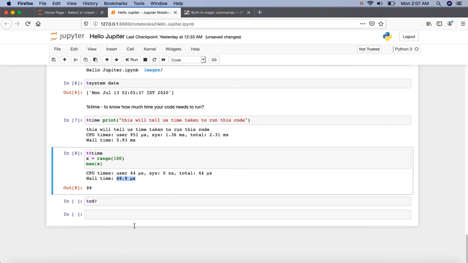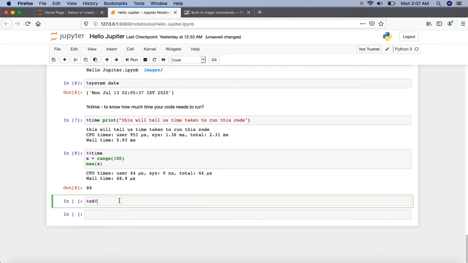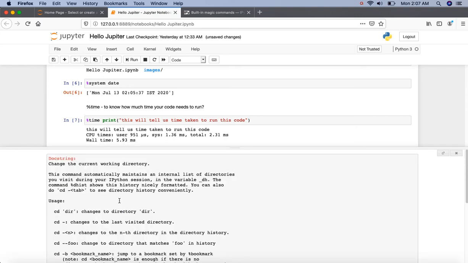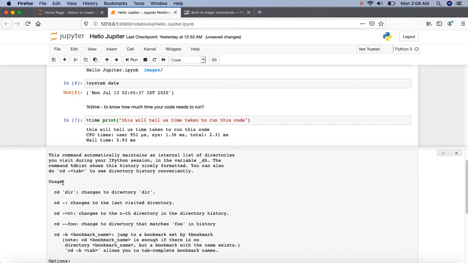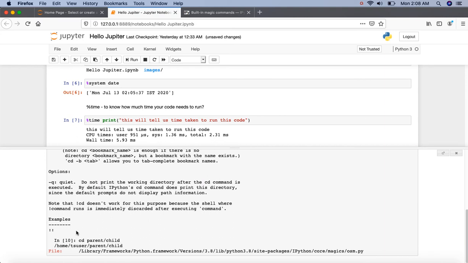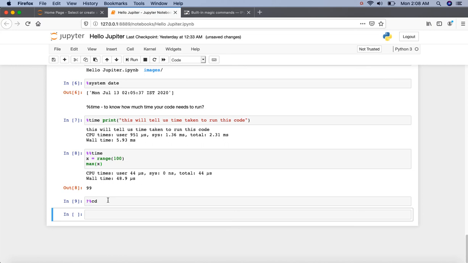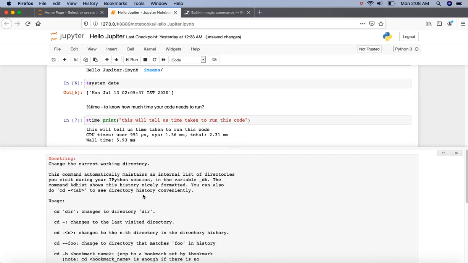If we are looking for more information on our magic functions or magic commands, we can always proceed with a question mark, and we can execute this command. It will open a window and give us the information about this command, like cd changes the current working directory, then the usage, how to use it, what options we can use, and the examples. We can also use this question mark after the command. Let's execute it, and this is the same thing.